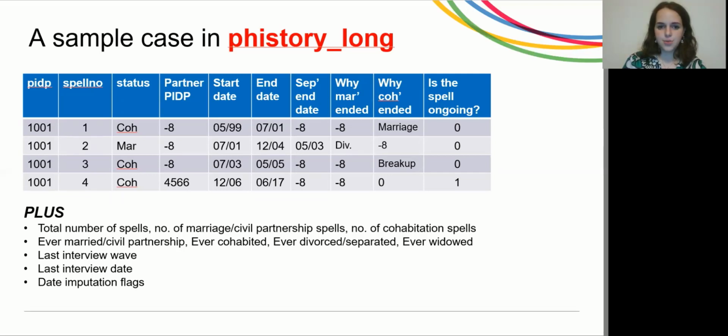the last interview. So in addition to these variables, we also have the total number of spells, the number of marriage and civil partnership spells, and the number of cohabitation spells. If the respondent was ever married, ever in a civil partnership, if he ever cohabited, and so on, the last interview weight, the last interview date, and if dates were imputed or not.